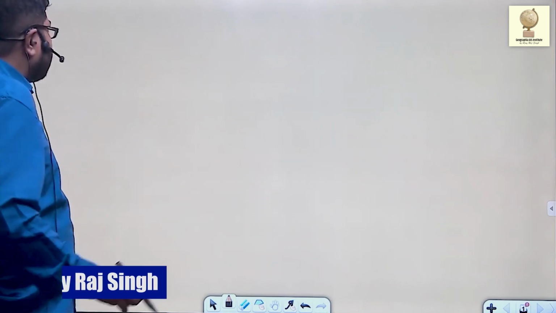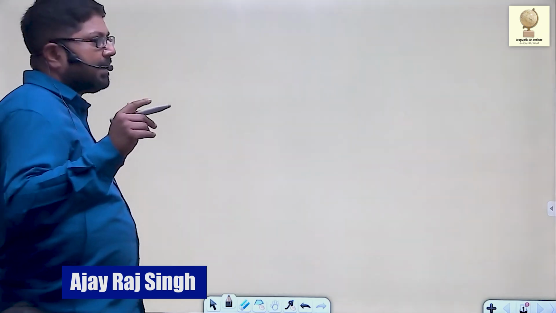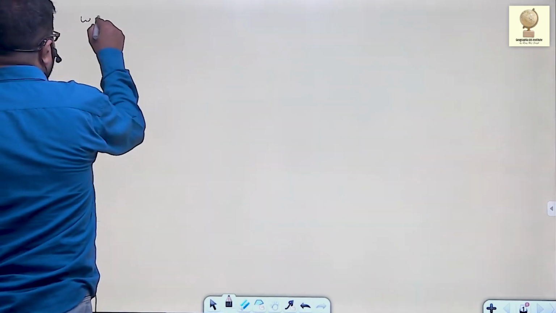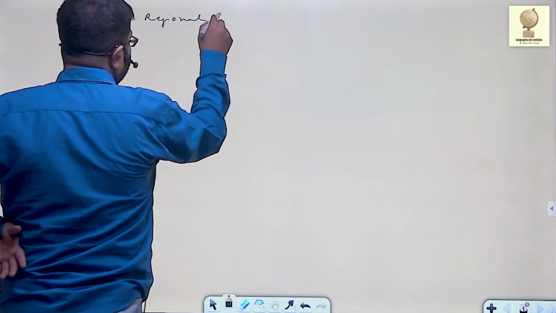First of all, when we start the preparation, the first thing we need to know is that there are a few basic things that are very essential. If you have geography optional, you must be very much acquainted with world regional geography. So the first thing that we are going to start with is world regional geography.